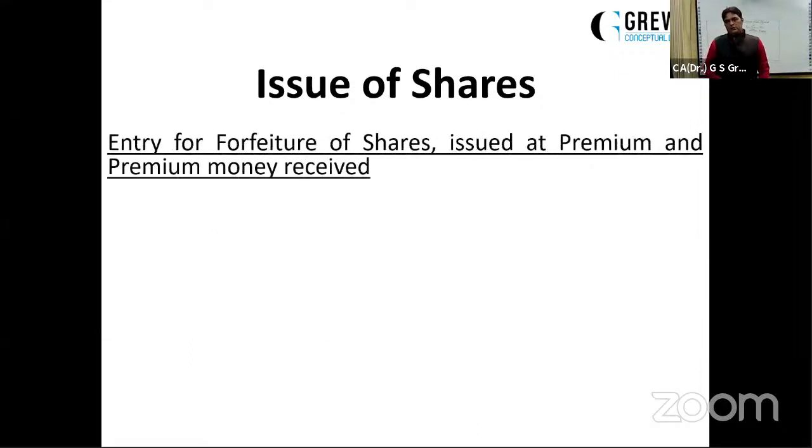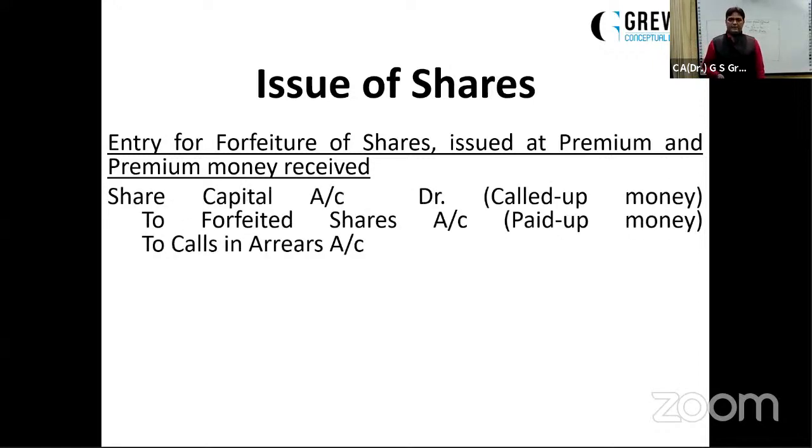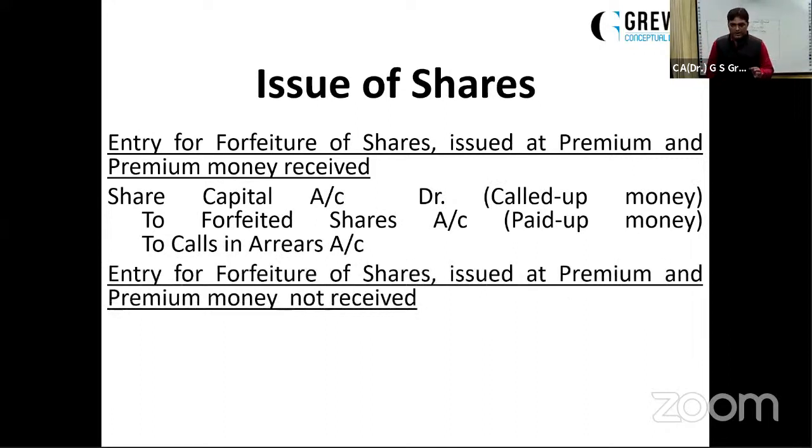And later on, suppose the shares were issued at premium. Earlier, the shares were issued at premium and the share premium has not been paid by the defaulter. It will be the same: share capital account debit, to shares forfeited, to calls in arrears, but the shares forfeited amount will not include the premium amount. The company can forfeit only the face value portion of shares. Do note this point.